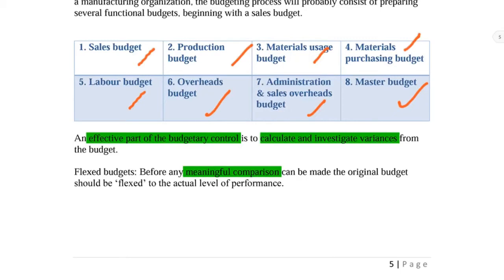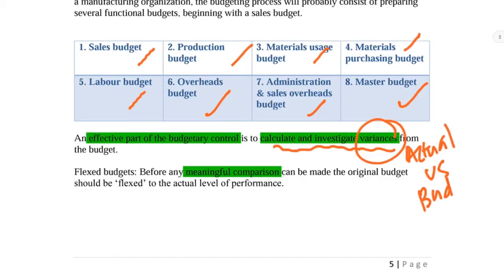That's why, to make sure that the budget system, the control process here, is really effective, we have to know how to calculate and investigate the variances. So in simple terms, after we implement, after we come up with the budget, we come up with the action definitely. After we put in the action, we always compare and monitor whatever we planned and whatever we achieved. Is it equal? If not equal, then we call this variances already. So variance is comparing the actual result we achieved versus the budget, the planning.